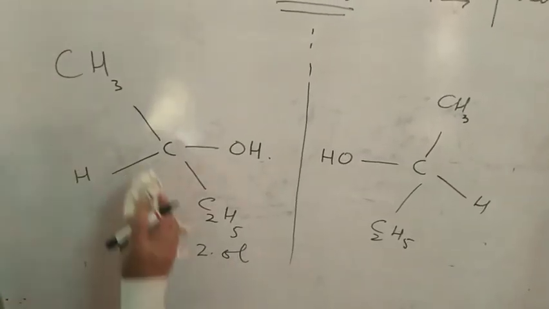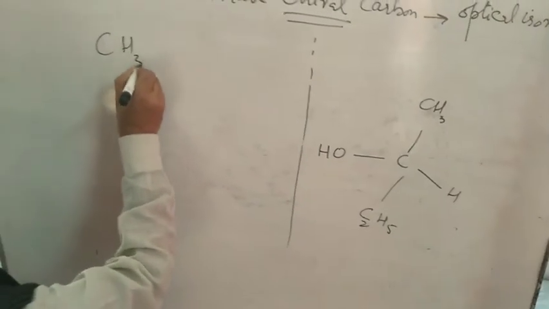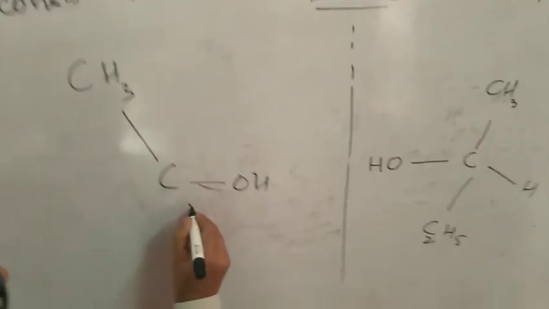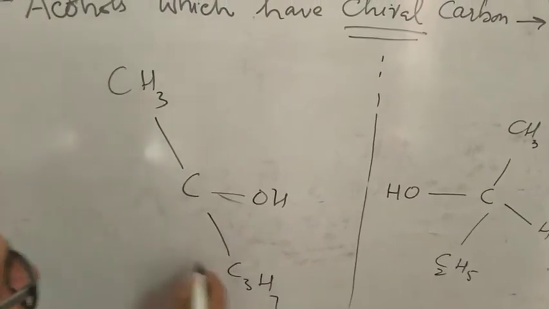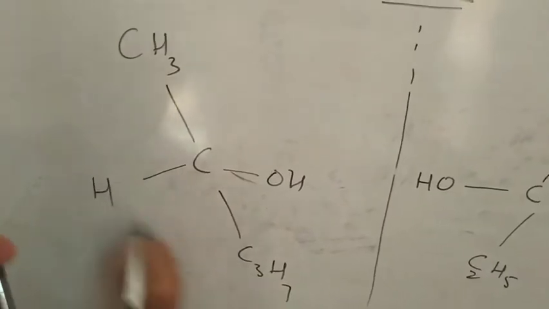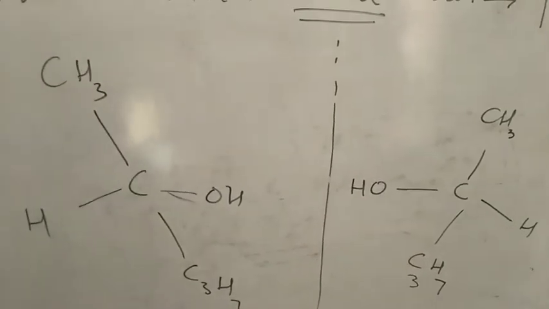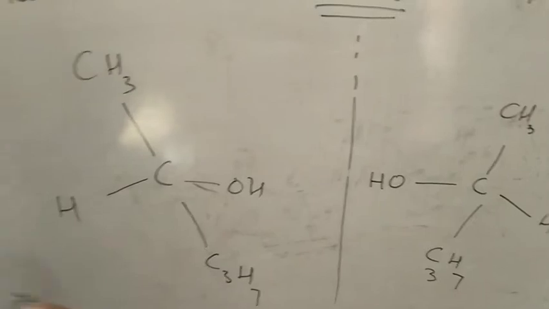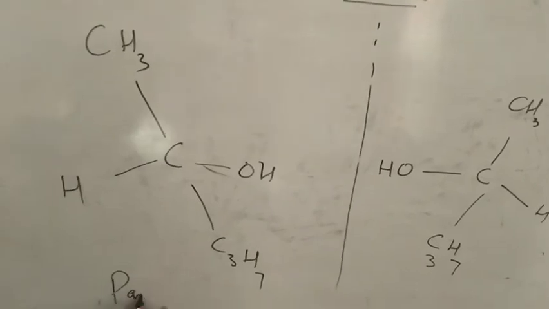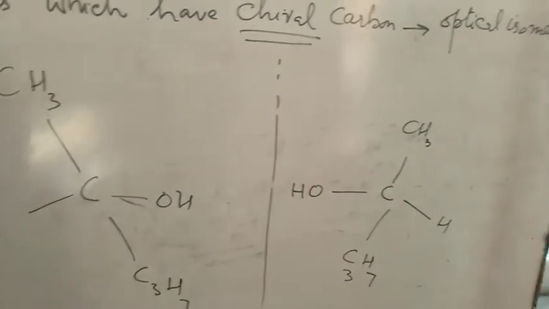Similarly, I will show another example here. I will change only the structure here. This is another compound, C3H7. This is pentan-2-ol. Now here these are the optical isomers.